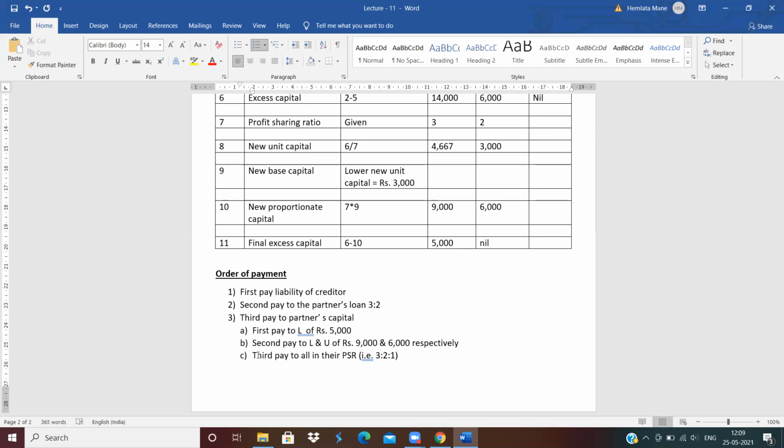Clear? Order of payment is very necessary for preparing the statement of distribution of cash. First pay the outsiders' realization, then contingent liability, then outsiders, then partners' loan, and then partners' capital. Clear?